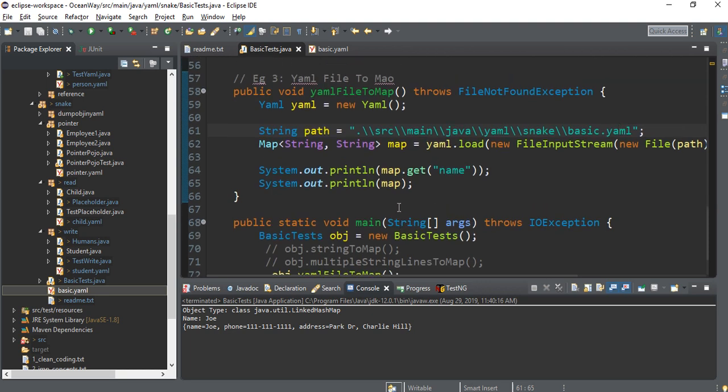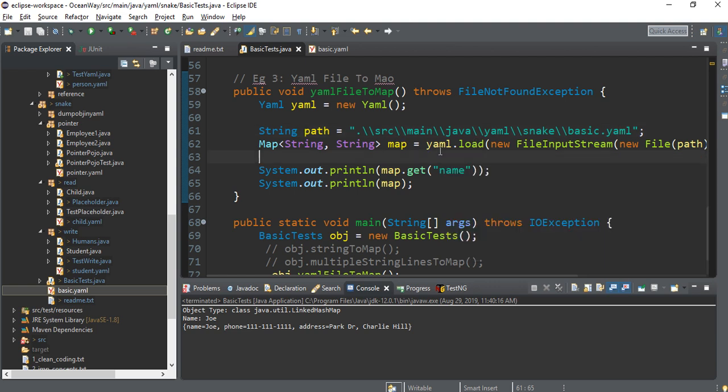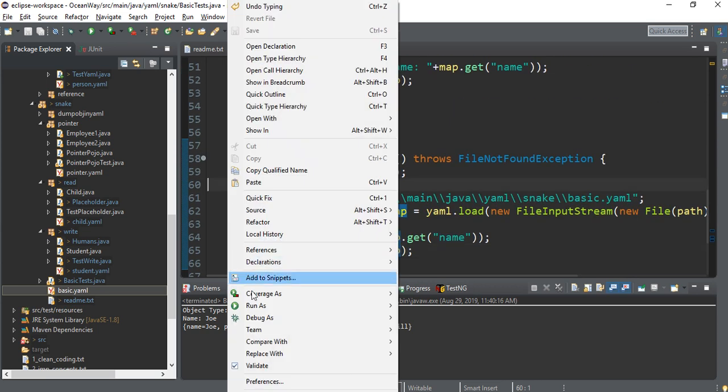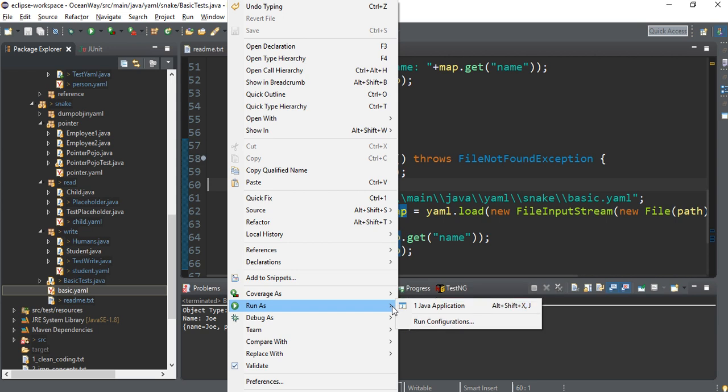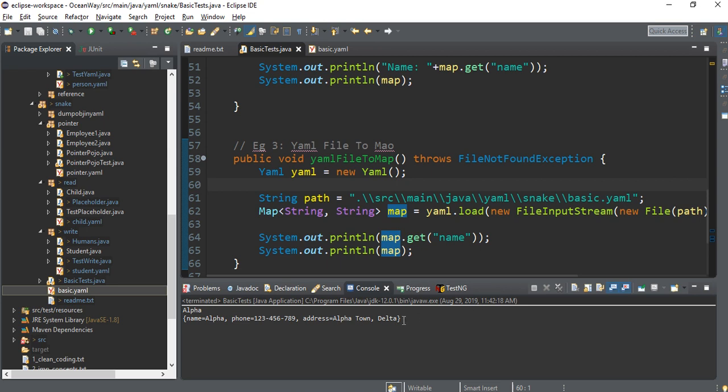Fine. So I have given a path here, and using the file input stream, I read this particular file and converted it into the map. Again, YAML.load just accepts a file parameter. This way we are able to read this particular YAML file. And if we print the map, the map will get printed. So let me run this particular code. See, this complete file has been read and the map has been printed.